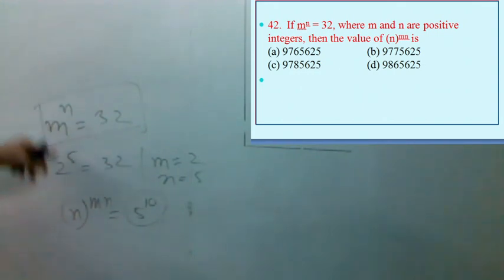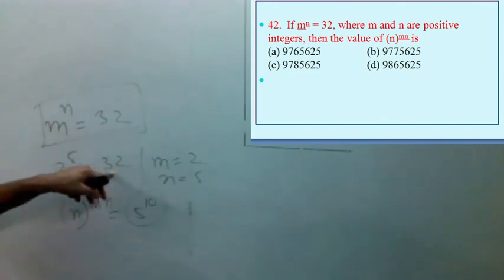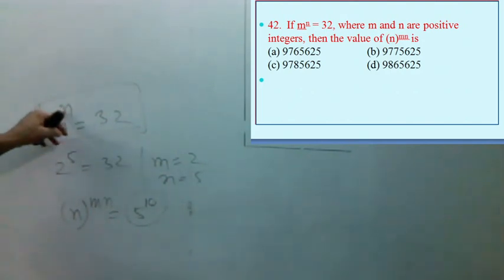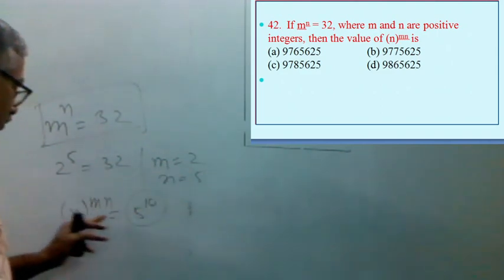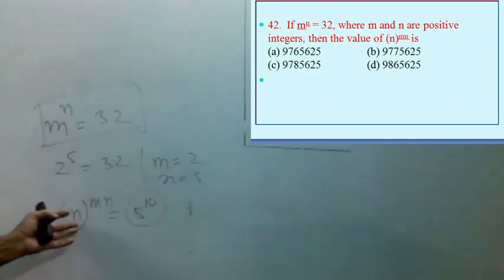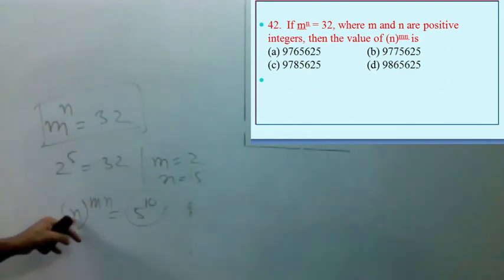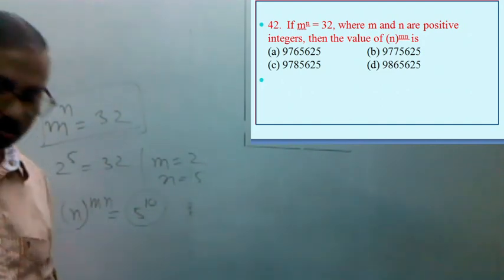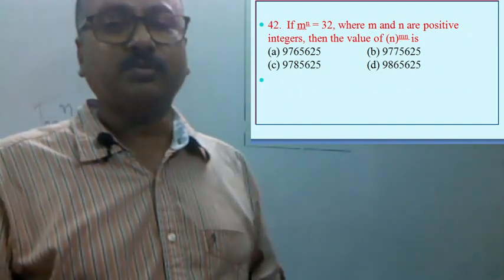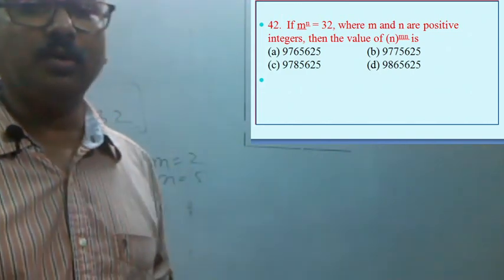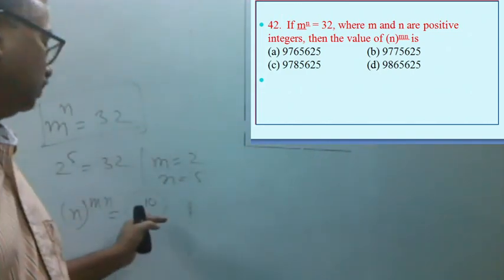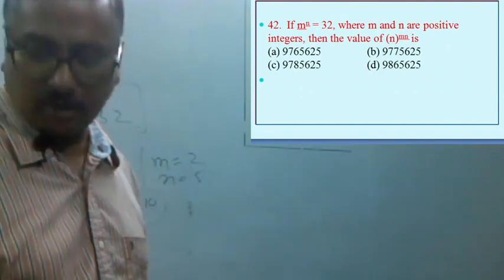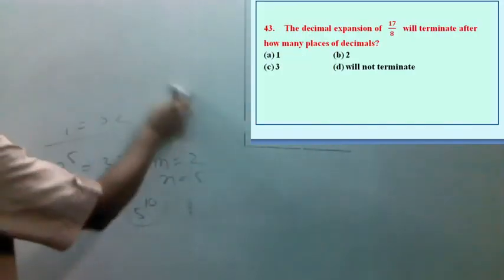We cannot solve this directly, but by just arranging 2 to the power 5 equal to 32, that is, if we take the value of m equal to 2 and value of n equal to 5, then whatever we have to find, that is n to the power mn, is 5 whole to the power 2 into 5, that is 5 to the power 10. So you have to multiply 5 ten times, 5 into 5 into 5 like this. Then the required value is 9765625. So option A is the correct option. Now let us move to the next question.